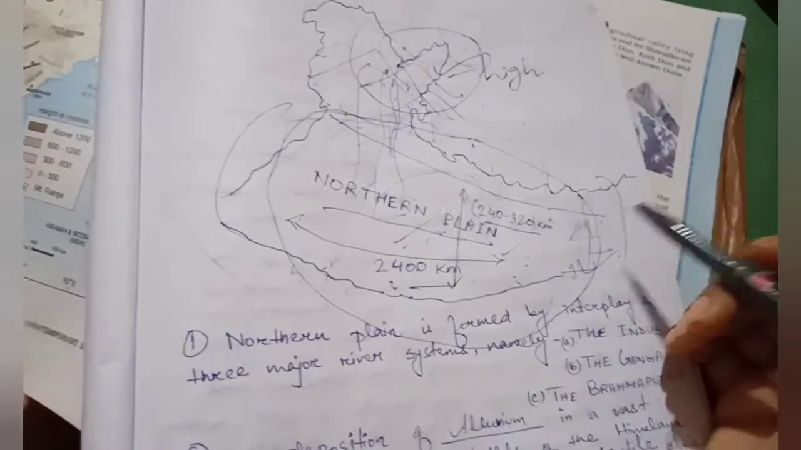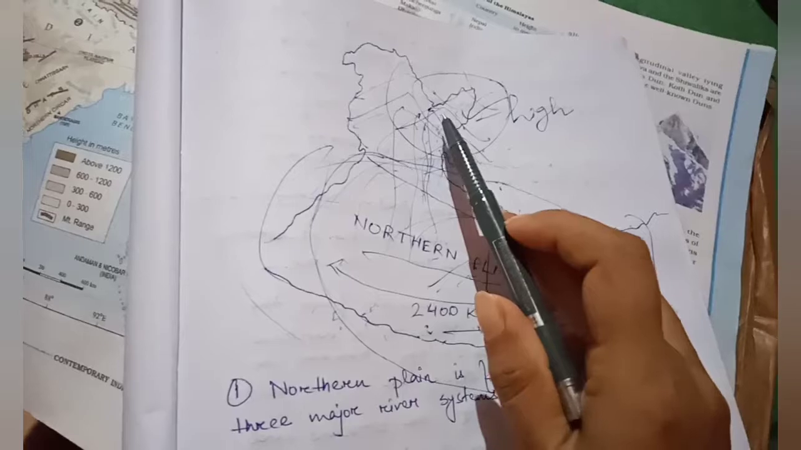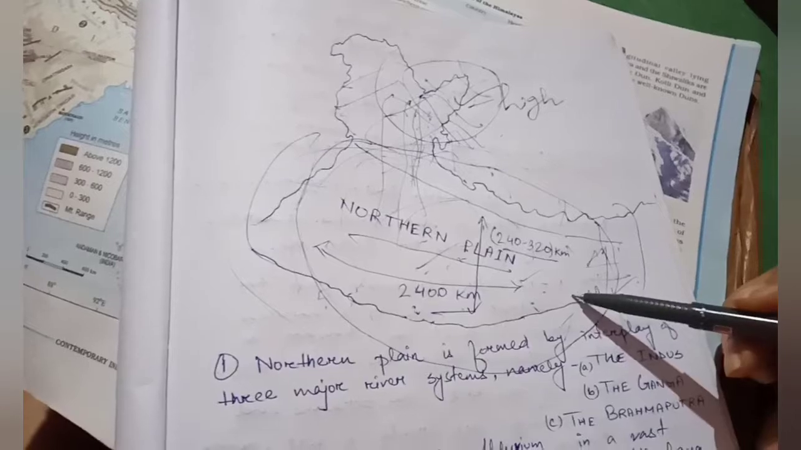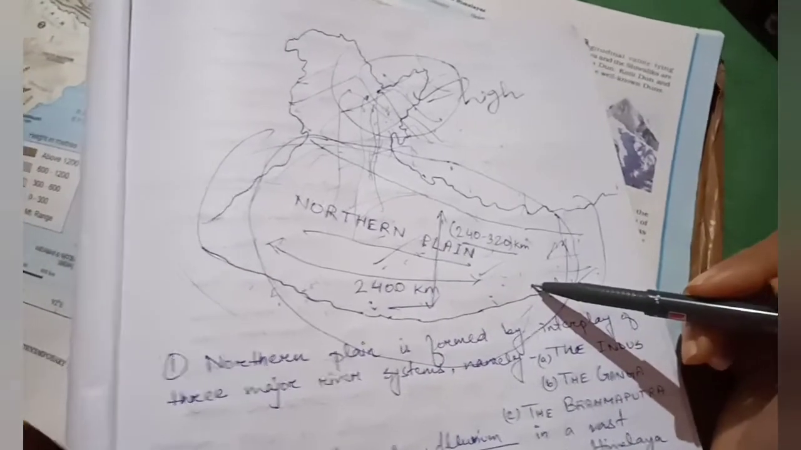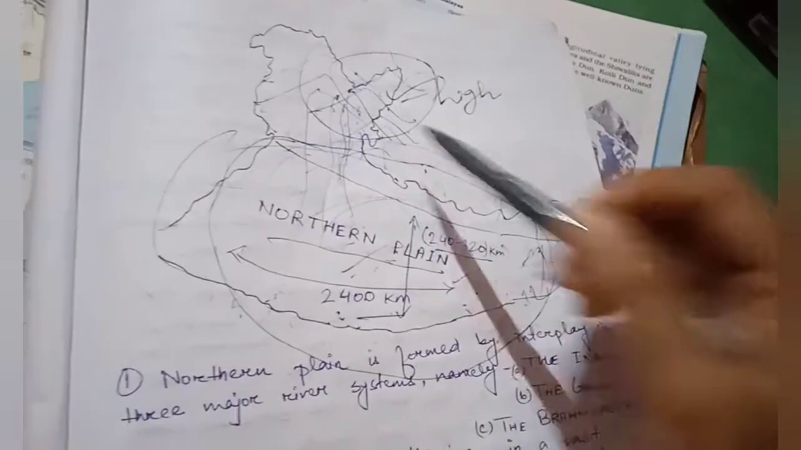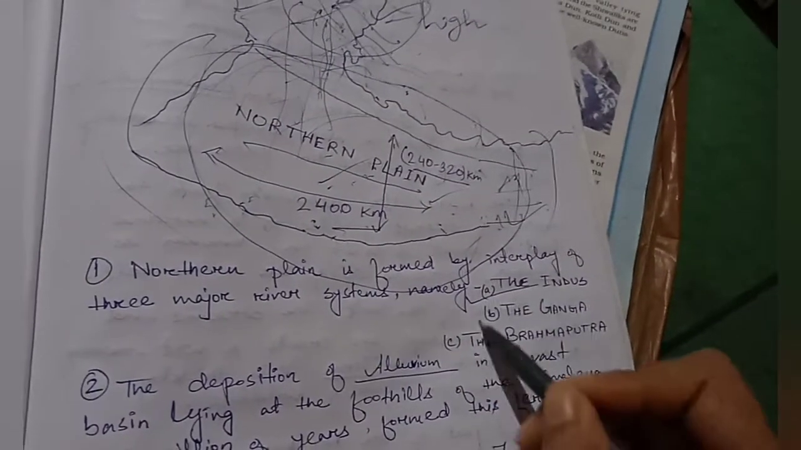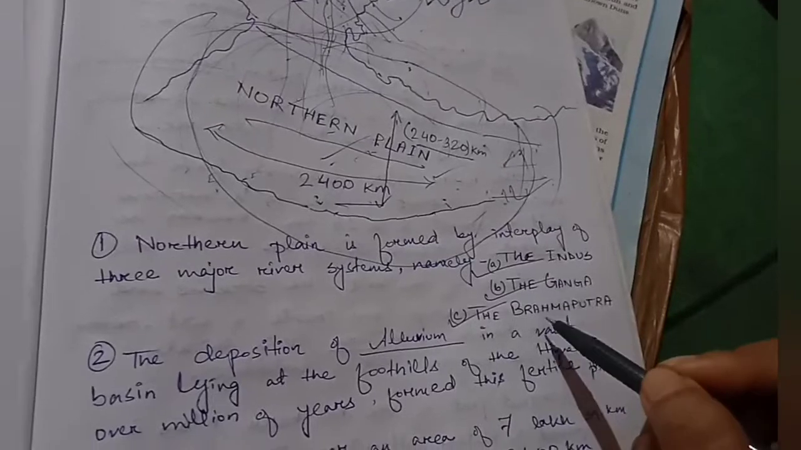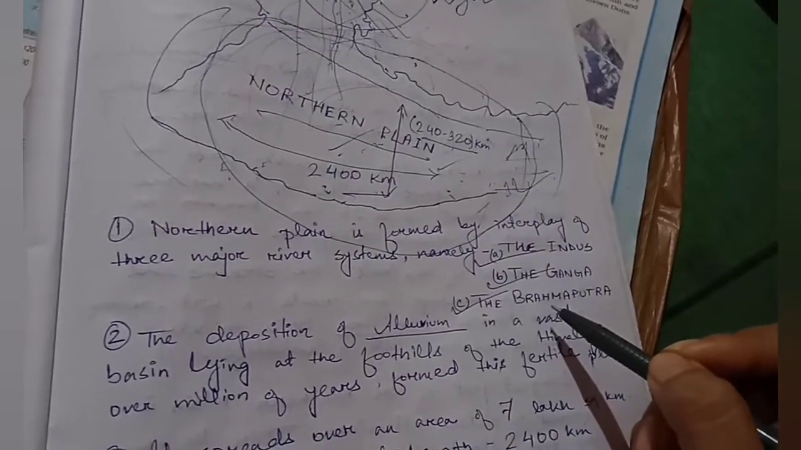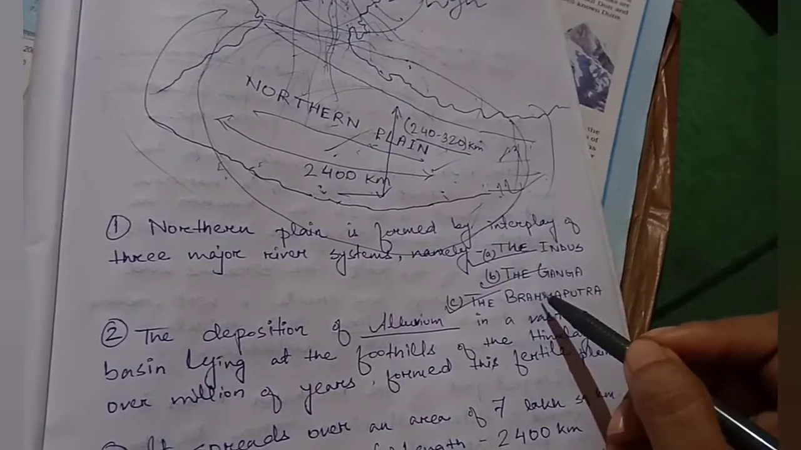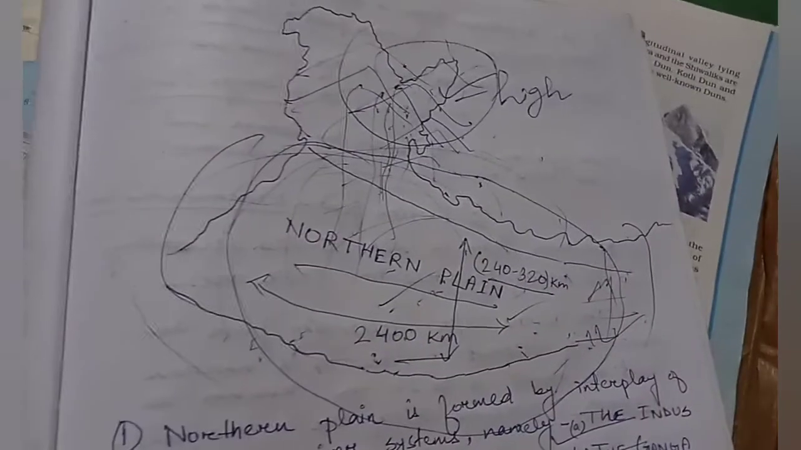Now, how Northern Plain is formed, I already explained: the water coming from the upper area to the lower area was depositing all the sediments here, and then the Northern Plain was formed. But which were the main rivers depositing sediments from this to this? You can see this point: the Indus, the Ganga and the Brahmaputra. These are the main rivers of the Himalayan mountains, and because of the interplay of these three major rivers, the Northern Plain was formed. I think the first point is clear.